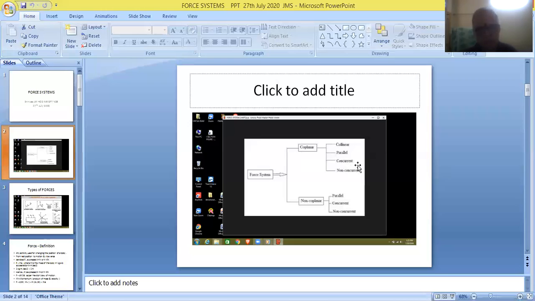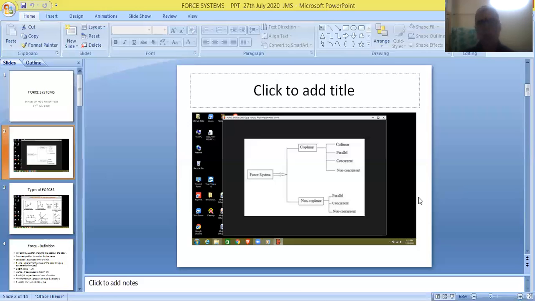So sometimes you will be asked to write about combined definitions: coplanar collinear, coplanar parallel, and coplanar concurrent. This is the way: merge these two definitions and automatically you will get these combined definitions. So we can write down the combined definitions of coplanar collinear forces, coplanar parallel forces, and coplanar concurrent forces.